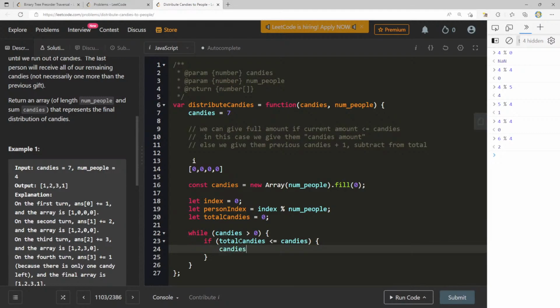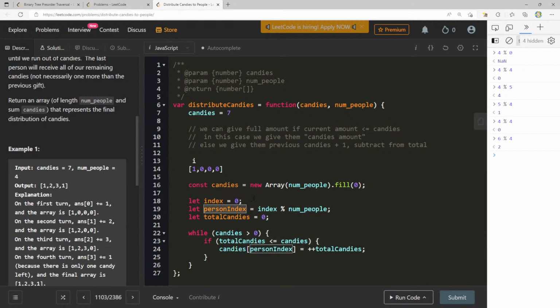We say here candies at person index is equal to total candies plus plus. And actually, we should say plus plus total candies because I want to add 1 to total candies every single time. Right? So the first person, candies at person index, will just be 0 modulo num people. This will be 4 is equal to total candies. So this is now 1.